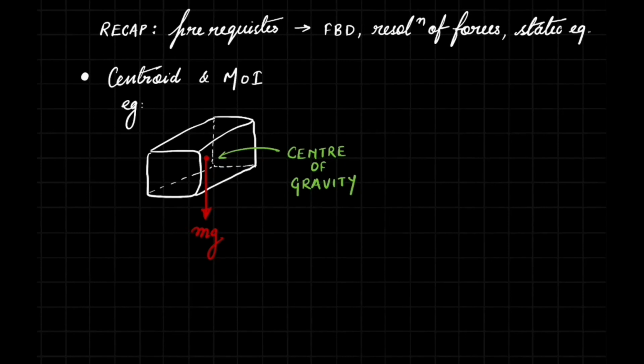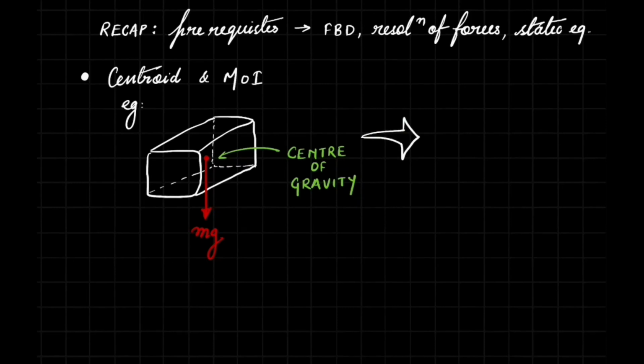In reality, the mass is not concentrated at this single point, but it is distributed throughout the body. But it is highly impractical to analyze the mass of each and every element. Therefore, we use this concept where we assume that the mass is concentrated at a single point and it is a point mass.